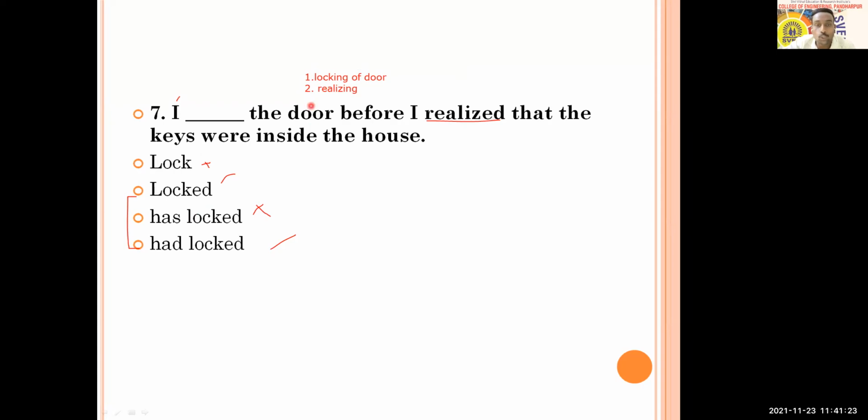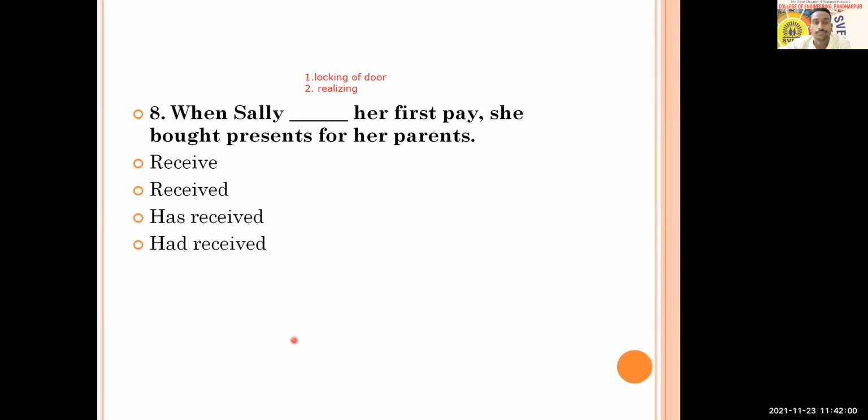When there are two things, people have to choose the combination of tense, and that is simple past and past perfect. You use past perfect for the first action. So locking of the door will be in past perfect, and the second thing will be in simple past. Therefore "locked" cannot be the answer. So what is left? "Had locked" is the answer here, and most of the students answered it rightly. Rahul is also here with option D. All right, so "had locked" is the answer here.